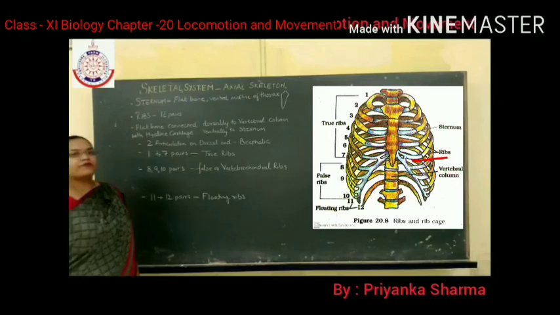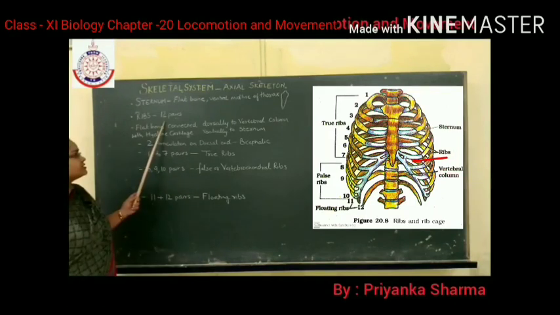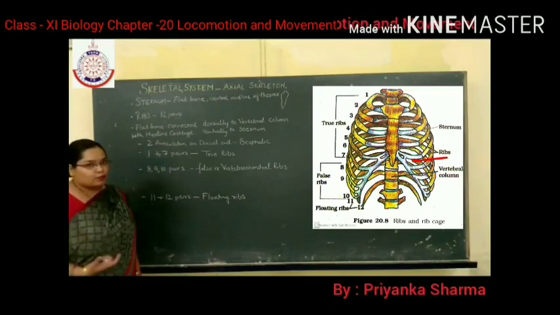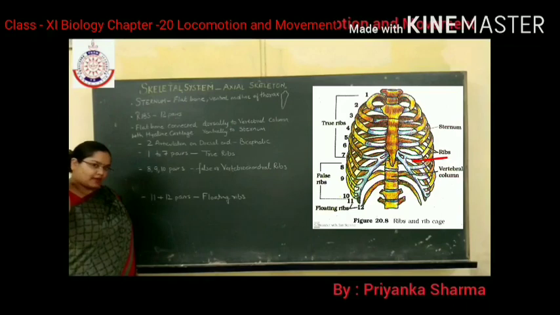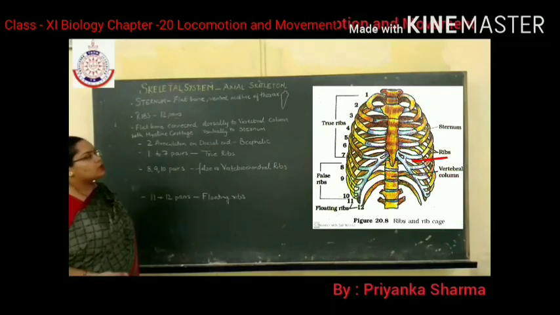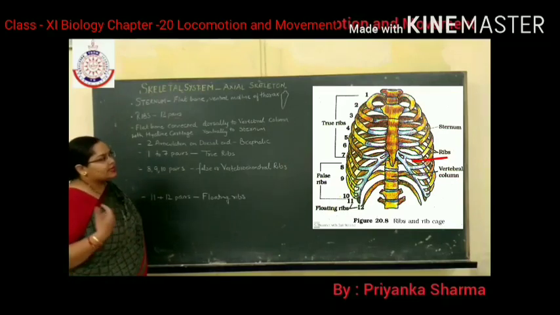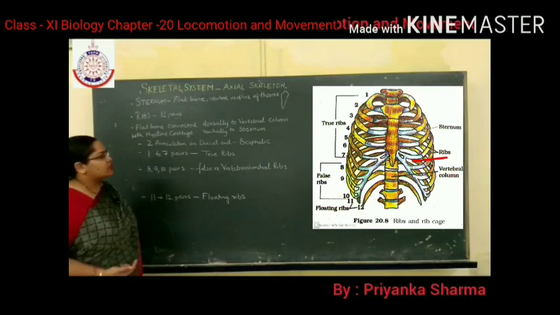12 pairs of ribs are present in the human being. These ribs are flat bones which are connected dorsally, meaning backside, to the vertebral column and ventrally to the sternum. You can see in the diagram, dorsally it is connected to the vertebral column and ventrally it is connected to the sternum.